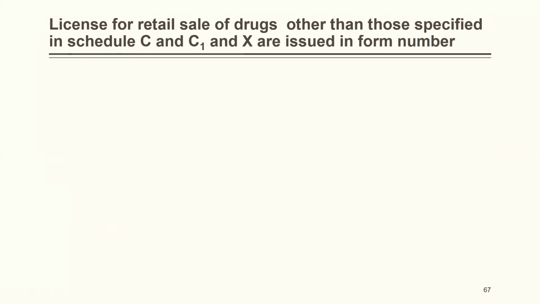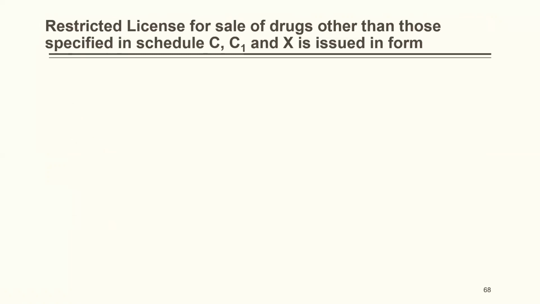License for retail sale of drugs other than those specified in Schedule C and C1 and X are issued in form number 19, 20, 21, 22. The correct answer is 20.